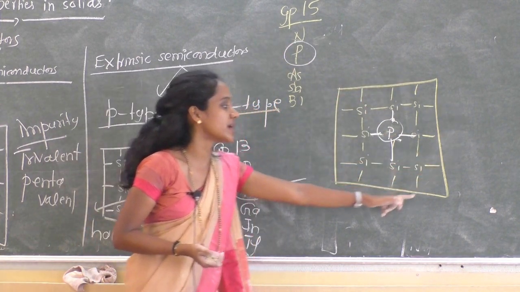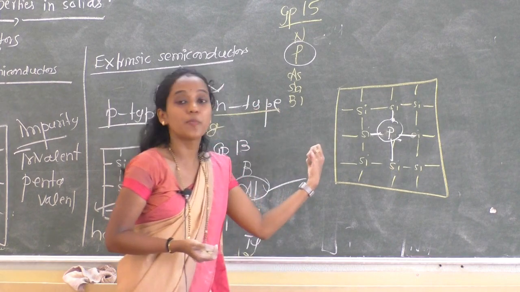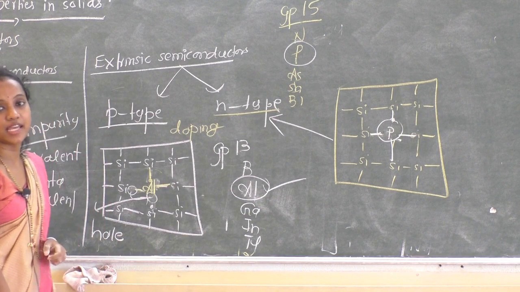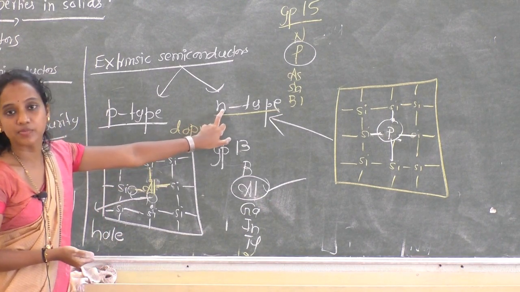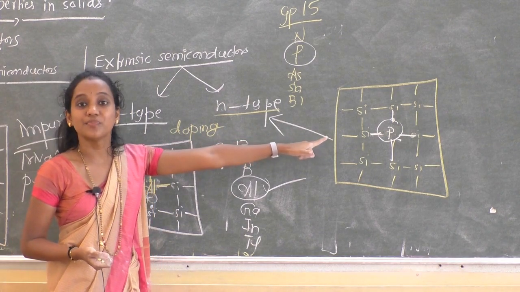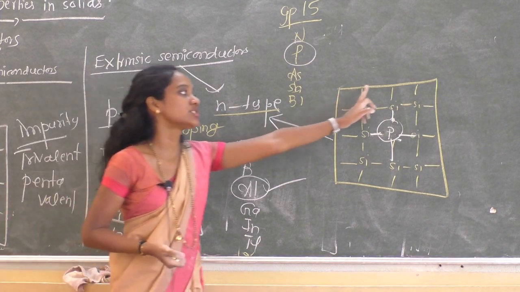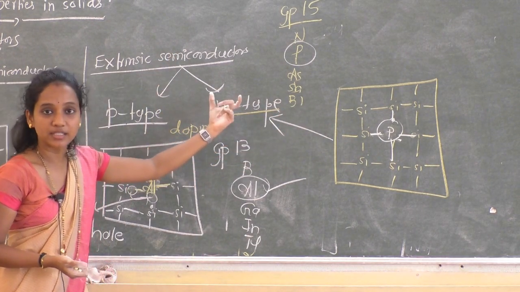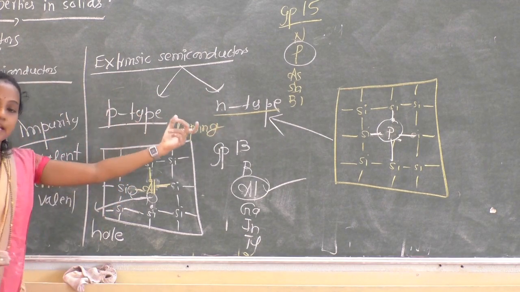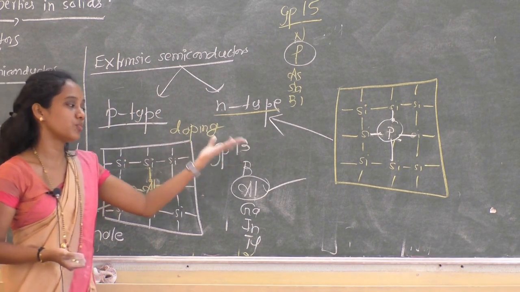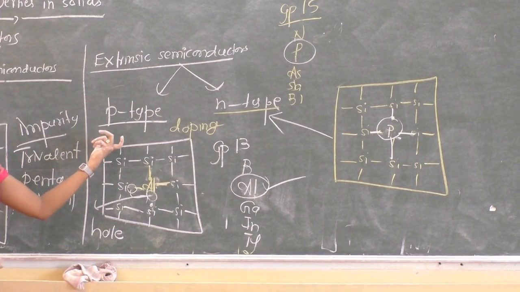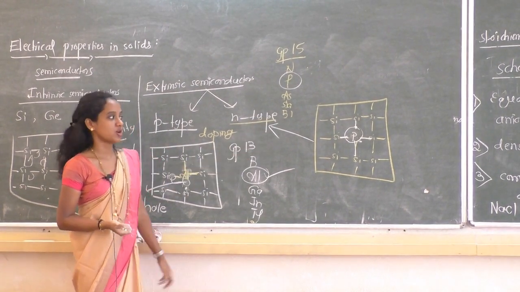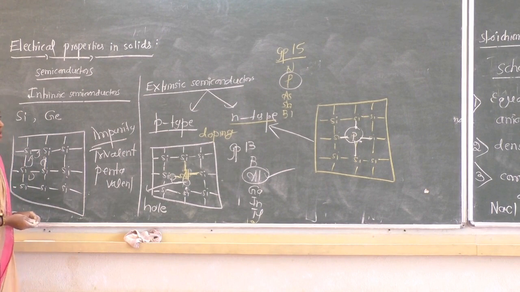Therefore, such a semiconductor obtained after doping with a pentavalent impurity is called an N-type semiconductor. Why is it N-type? Negatively charged, because electrons are the majority charge carriers. So this is about semiconductors. There are two types, P-type and N-type. Sometimes you may get a question on this: give an example, or differentiate P-type and N-type semiconductors. Hope you all understood.